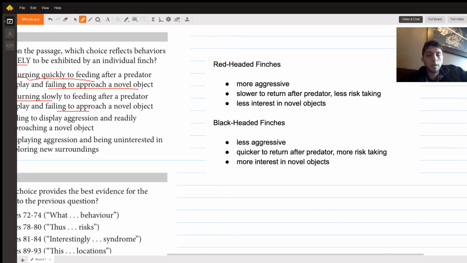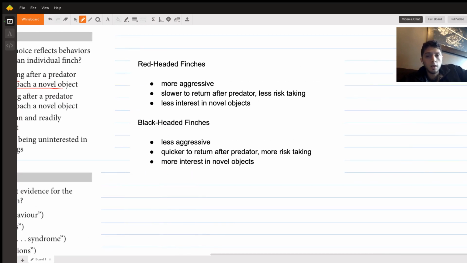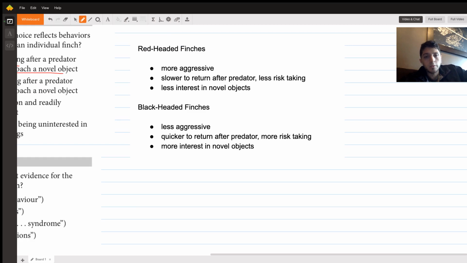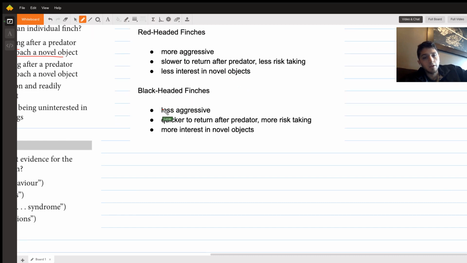And instead of trying to remember them all, we might sketch a note. I just put them here so that we know. The red-headed finches are more aggressive, slower to return, and less interested in novel objects. Black-headed finches are less aggressive, quicker to return, and more interested in novel objects. So we're going to look for the pairing in the answer choices that violates this.